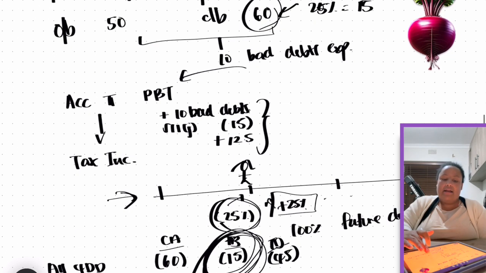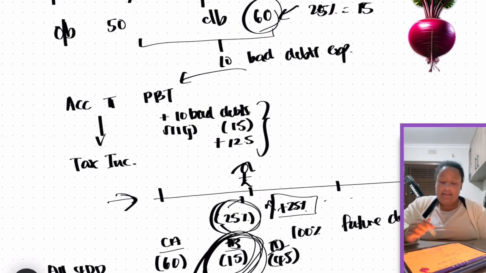But again, it's important to understand why that is the tax base. We're using the rules for a liability, and what this whole thing hinges on is understanding that at the end of the year, even though we get 25% as a deduction now, we have to add it back in the following year. But if those debtors go bad, we are able to claim 100%. And so that is why we have that tax base equal to 25%, and it's going to give rise to a deductible temporary difference.